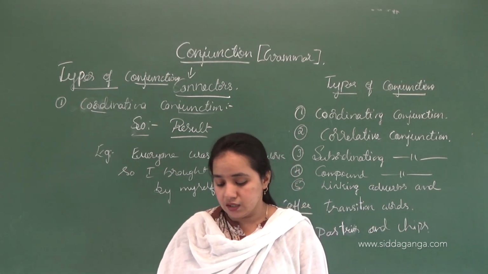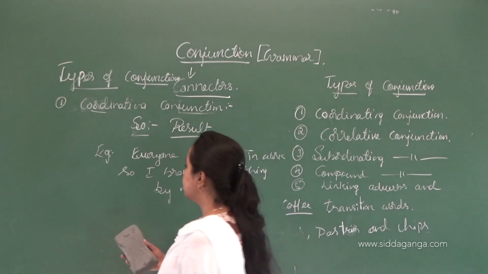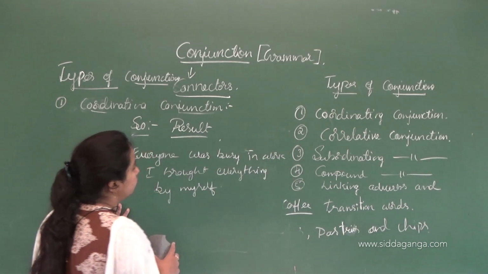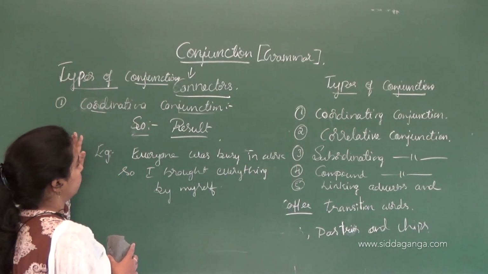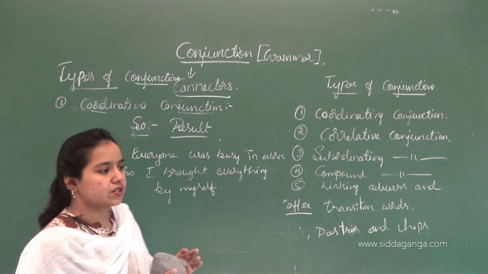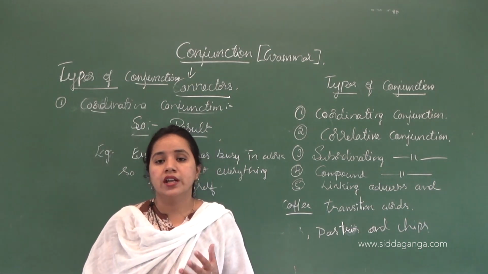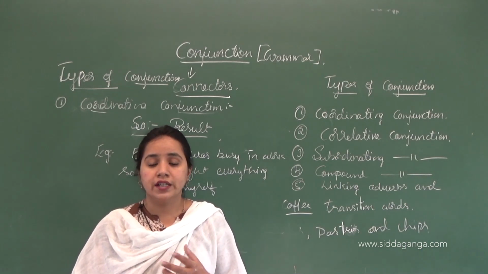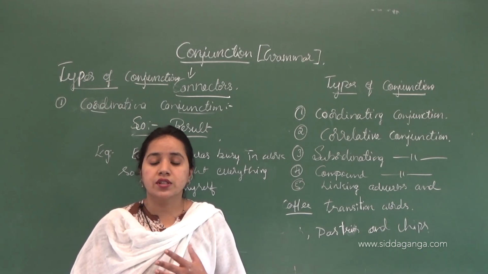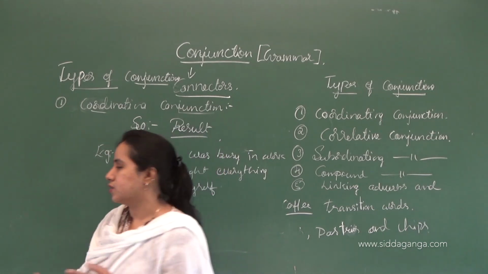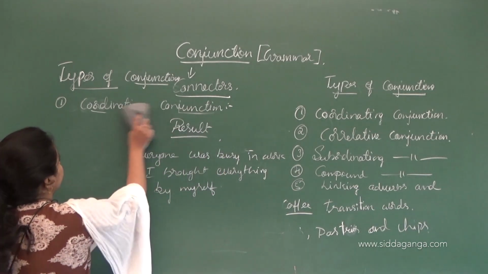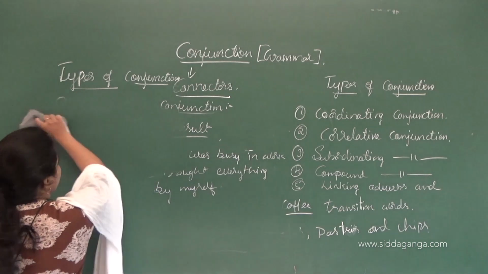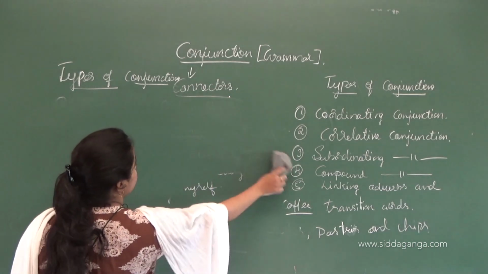Okay, so next we move to the correlative conjunction. I hope that you all have understood the coordinating conjunctions. The coordinating conjunctions are for, and, nor, but, or, yet, so. So let's see about correlative conjunctions.